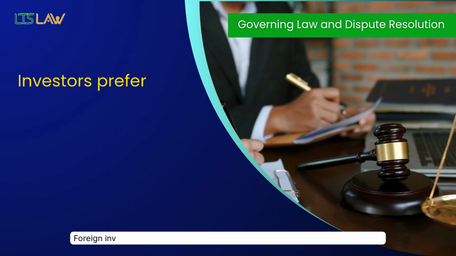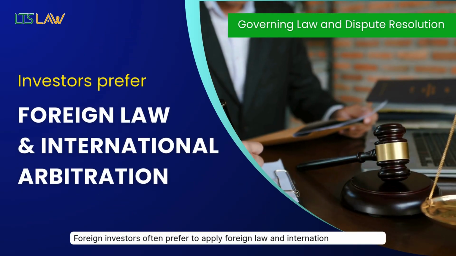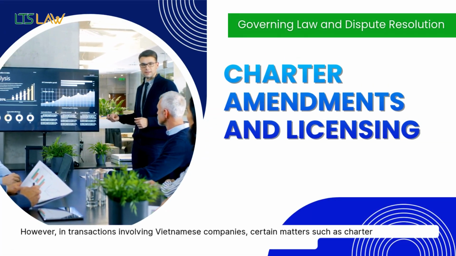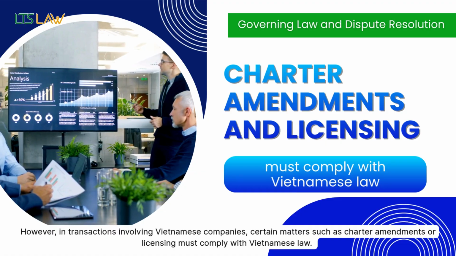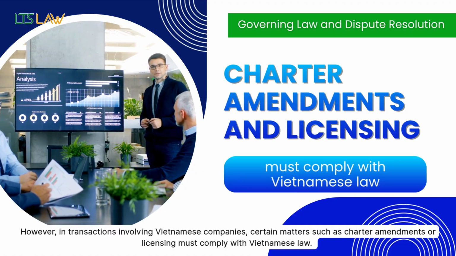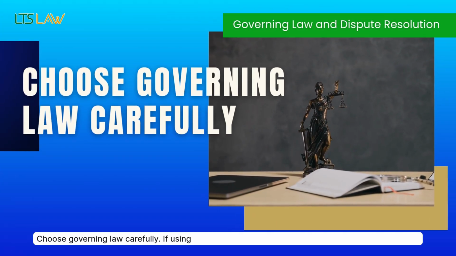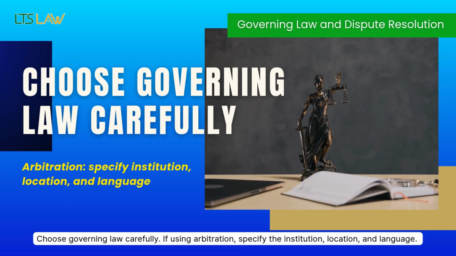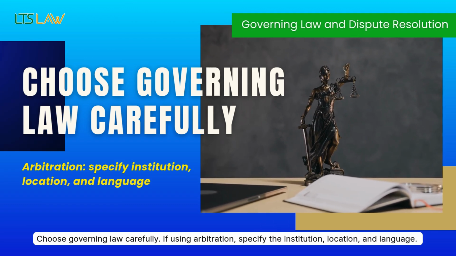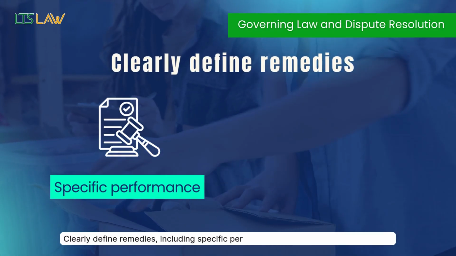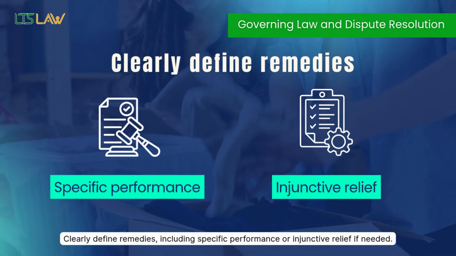Foreign investors often prefer to apply foreign law and international arbitration. However, in transactions involving Vietnamese companies, certain matters such as charter amendments or licensing must comply with Vietnamese law. Choose governing law carefully. If using arbitration, specify the institution, location, and language. Clearly define remedies, including specific performance or injunctive relief if needed.